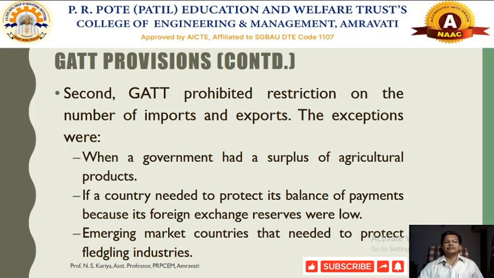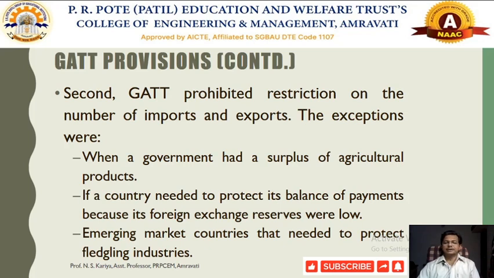So whichever imports or exports take place under the provisions of the GATT, the GATT prohibits or imposes some sort of restrictions, because these restrictions are primarily decided to protect the individual economies of the nations.